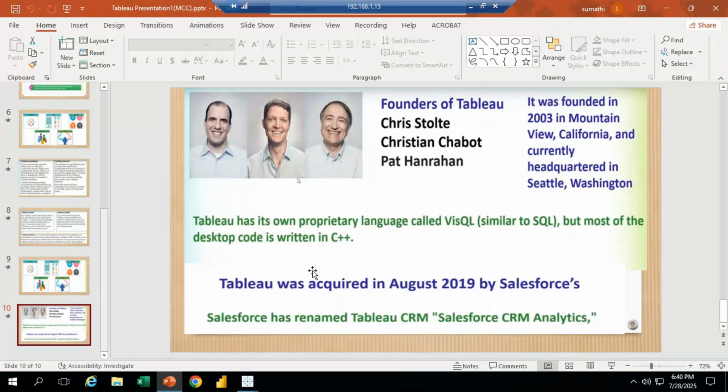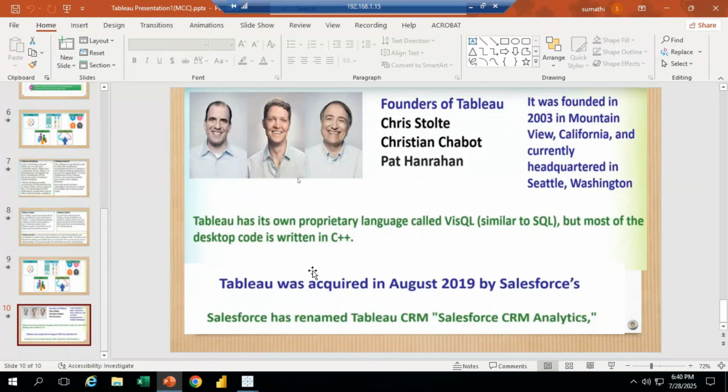Every program is developed with its own programming. These people developed Tableau with a language similar to SQL. Then the software was developed through the programming language C++. After that, it was obtained by Salesforce.